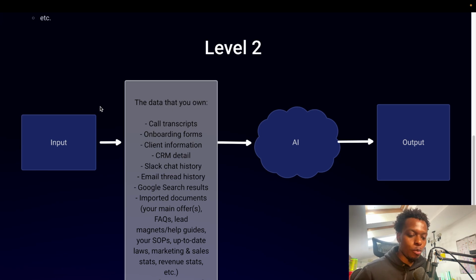Then you have your SOPs, up-to-date laws if you're making agents that are going to work with, say for example, like I'm making a GPT assistant that is going to help personal injury lawyers do basically like client work and sales work with opt-ins that people that opt into like lead forms and Facebook ads, and just asking questions like, hey, when did the accident happen?